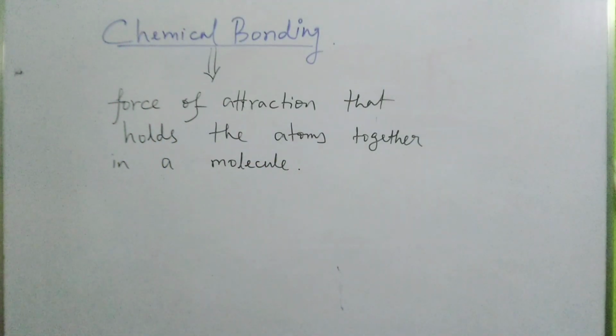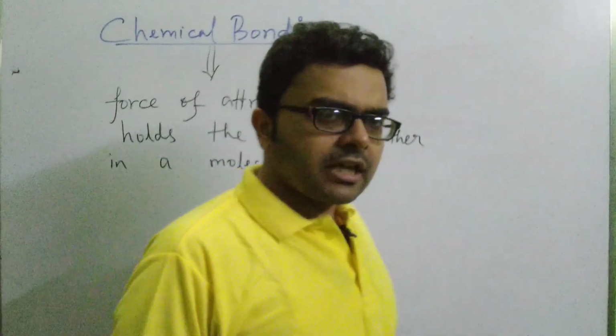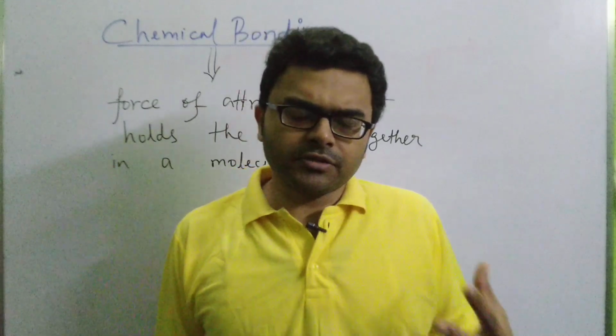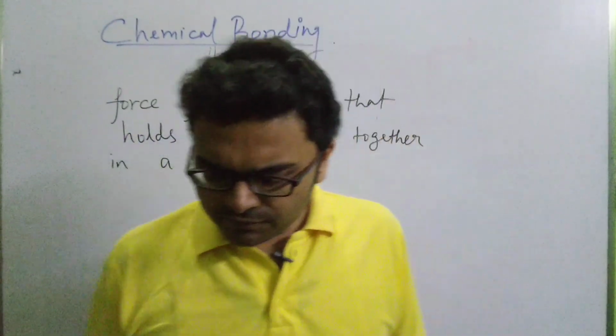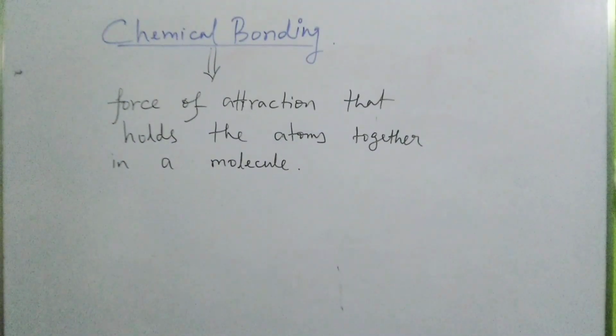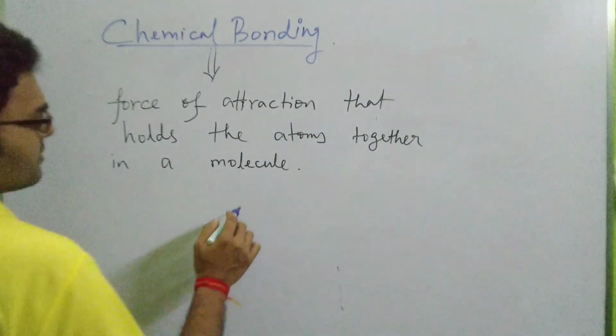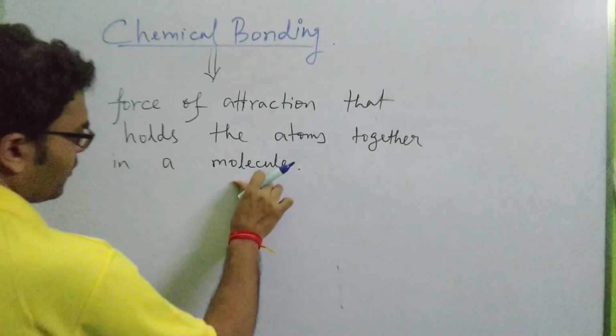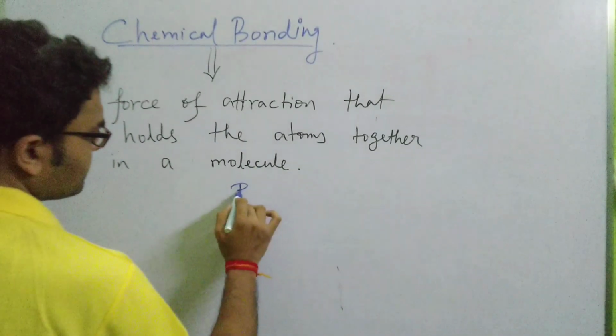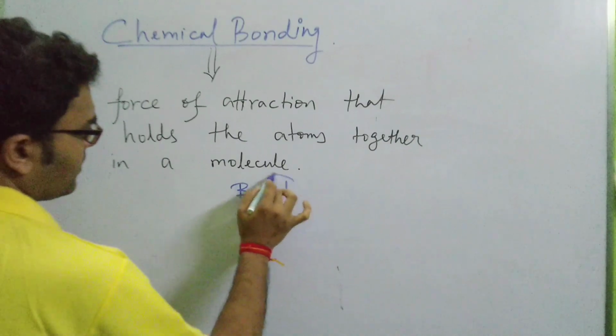Okay, now see, this bonding can be of three types, as we will discuss one by one. What are those three types?